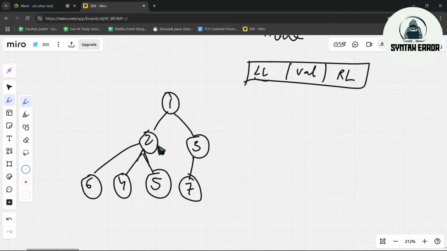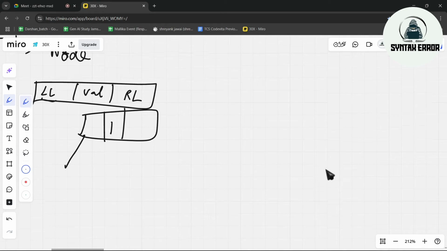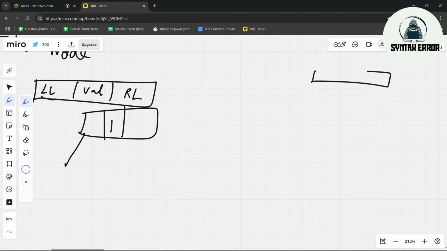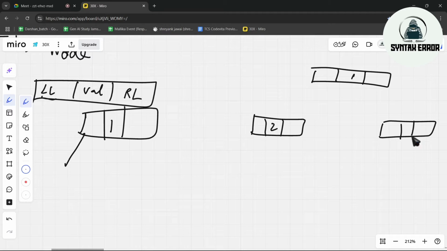To make it visually easy to understand, we will write in this format, but actually how it will be stored: the value will be here, and the left part will be connected to here. Let me show here. Suppose here we have 1, 2, and here we have 3.